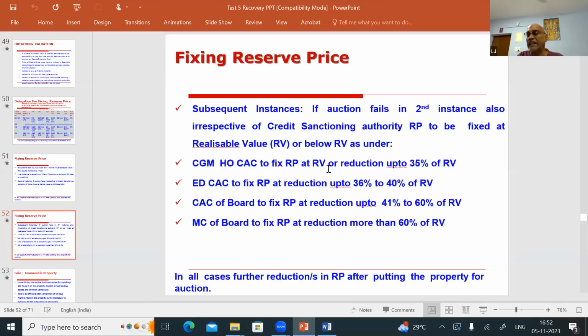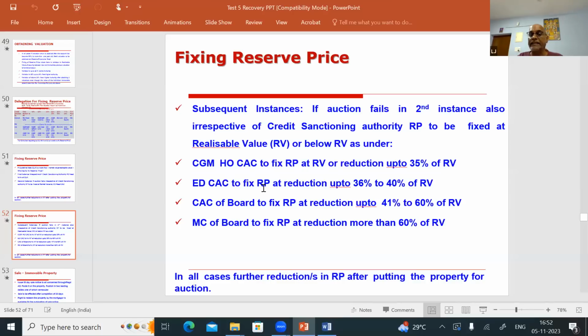Straight away, he will fix at the realizable value, or let's assume the realizable value is 100 lakhs. He will fix at 100, or if he wants, he can fix at 65 lakhs or anything between 100 to 65. And if the sale fails, then further you want to reduce. So he has fixed up to 65 lakh and the sale failed. So further he cannot reduce.